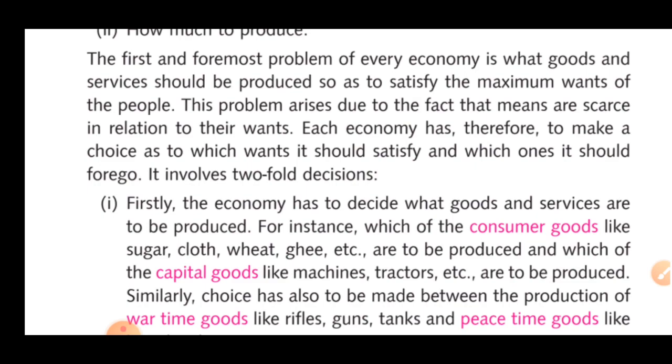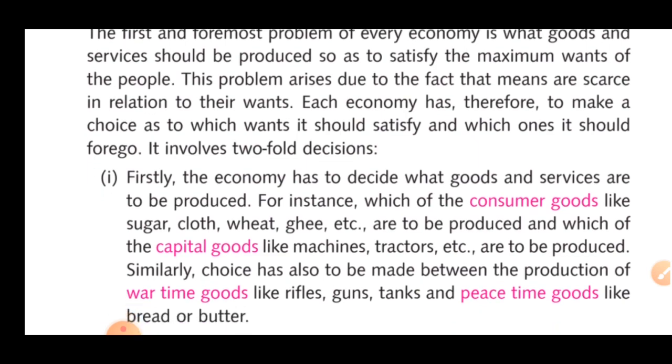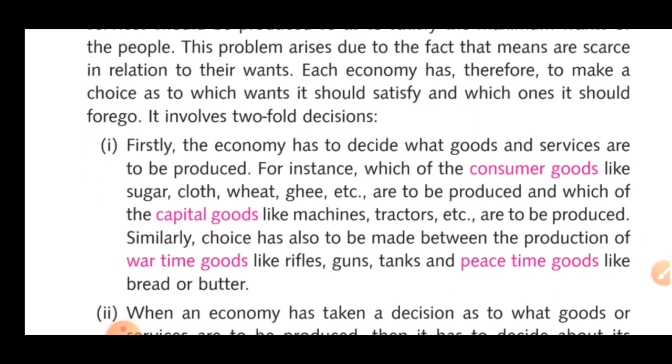Fine. Capital goods. What are the capital goods? Which are being produced by machines and tractors, etc. Where machinery is involved, that is called capital goods. So capital goods: machines, tractors, etc. Consumer goods are things which are consumed directly, like sugar, clothes, wheat, ghee, etc., which do not give us that much earning.